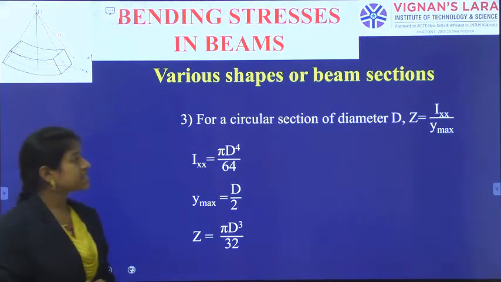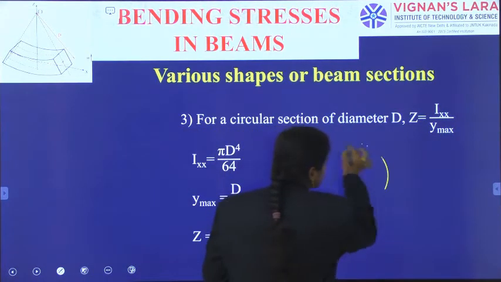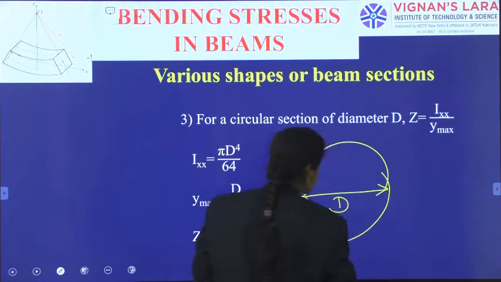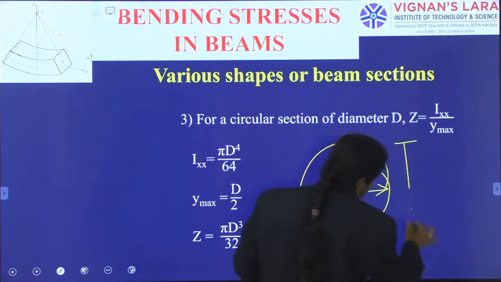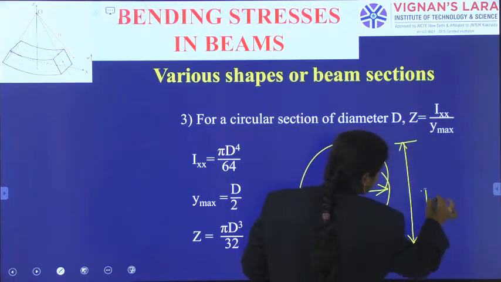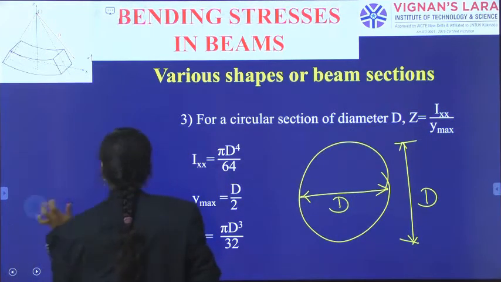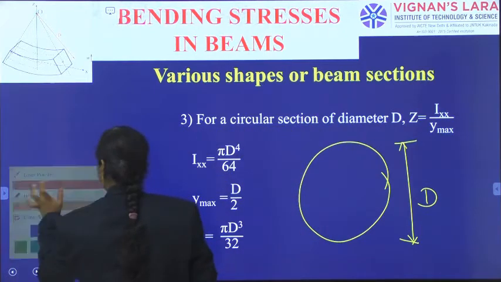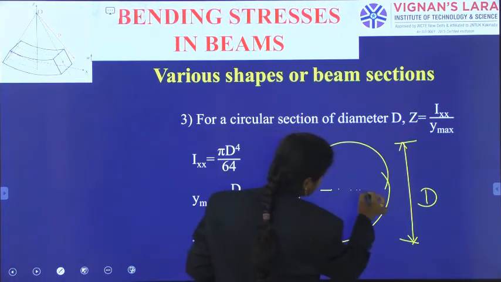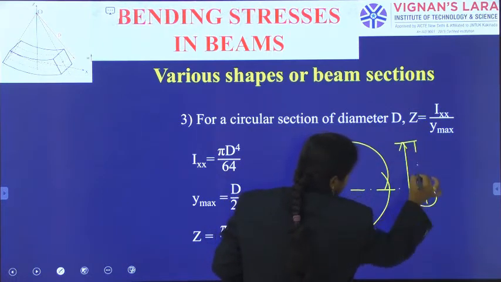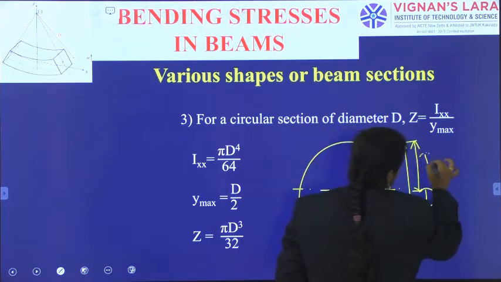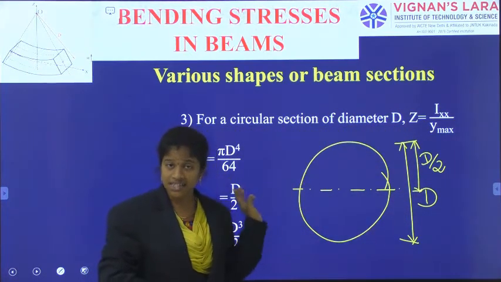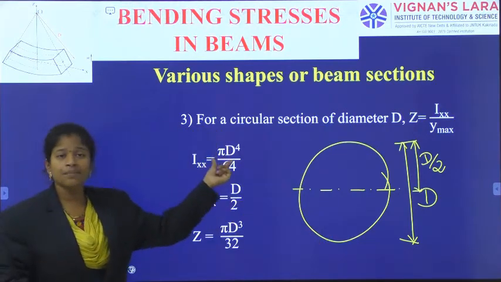And for a circular section, simply I am observing a circular member with a diameter of capital D. The whole diameter is capital D only. As the centroidal axis or the neutral axis passes at half of the depth, that is D by 2. And the moment of inertia of the circular section about its own centroidal axis is pi D power 4 by 64.